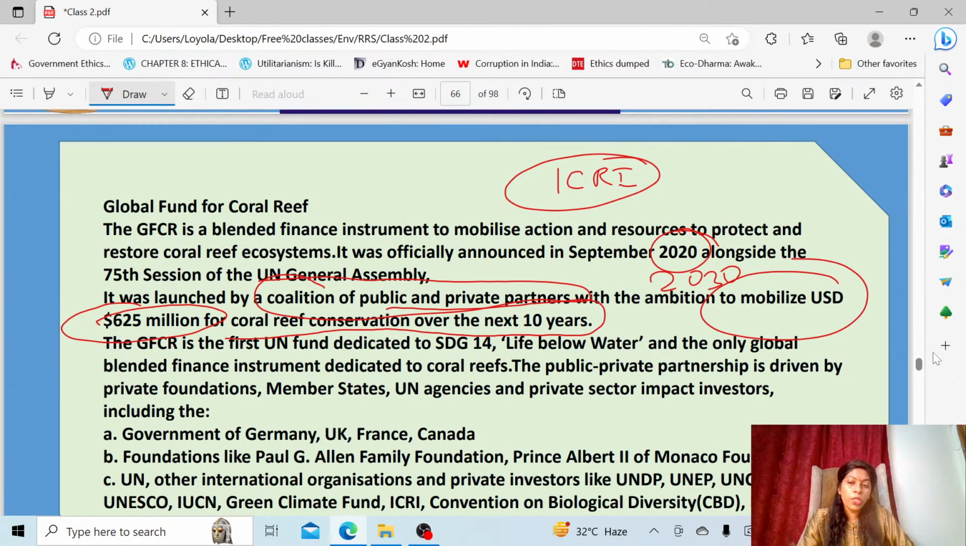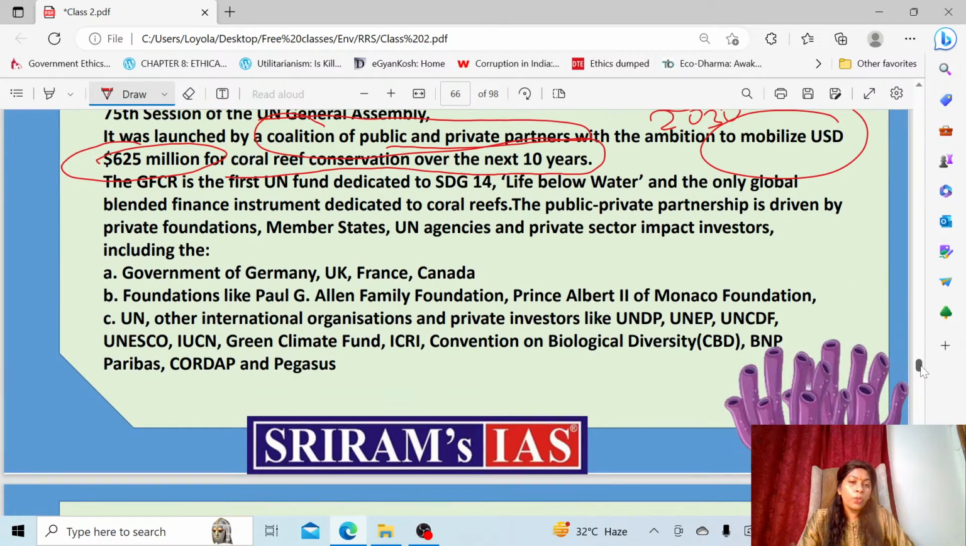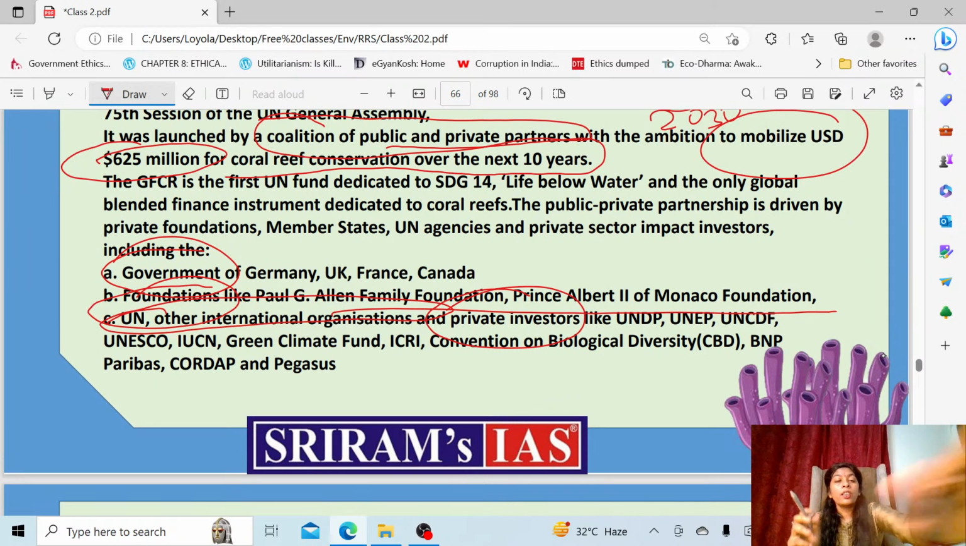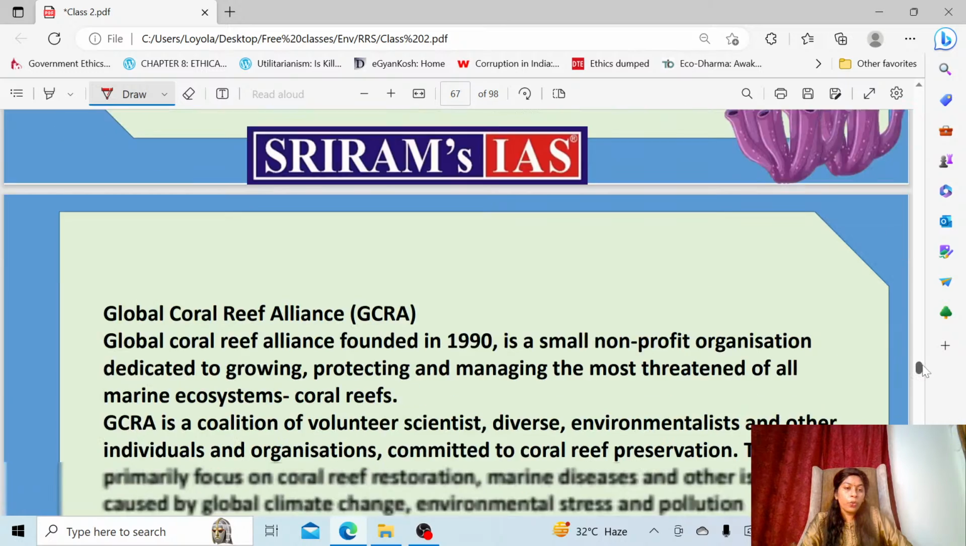You can see the government of Germany, the UK, France, Canada, these are governments. Private foundations are also present. To read the names of all these foundations, you should know who the members are. Then other UN bodies and international organizations, even private investors, are also members. This way, these people are part of the fund for coral reef.